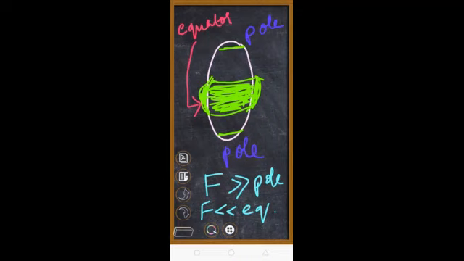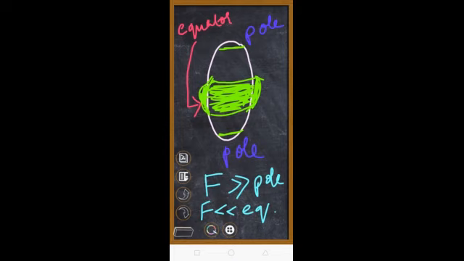Now we will see the value of G, how it changes when you go from one place to another. First, let us study the change along the surface of the earth. You have always studied that earth is round, then we study that earth is not round, earth is somewhat spherical.